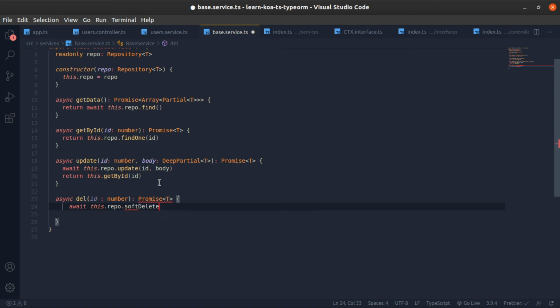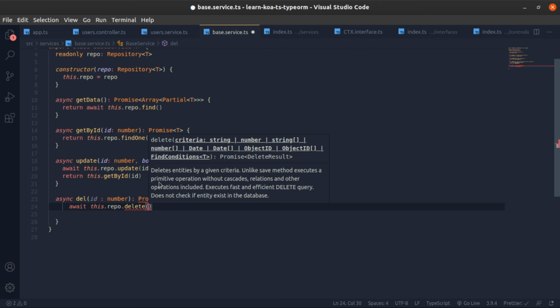But I will just use delete. It's a really good idea not to delete anything, because maybe you will need it. Maybe your app will become very big and you need to understand everything that happened, all of the data for all of the time in the past and the future. So it's a good idea to mark them as deleted and not delete them.